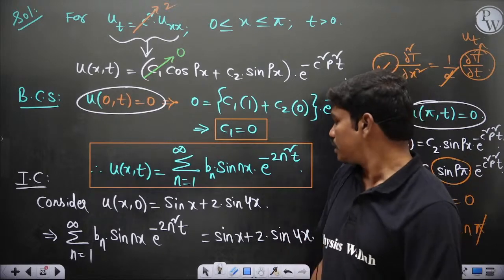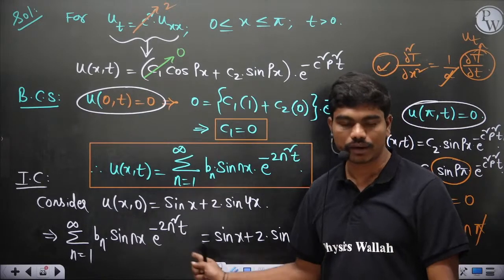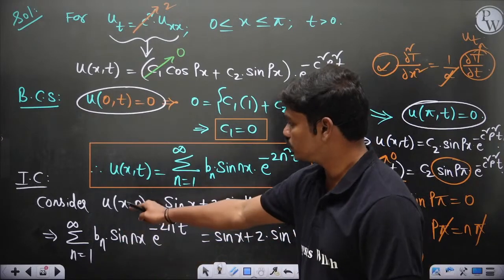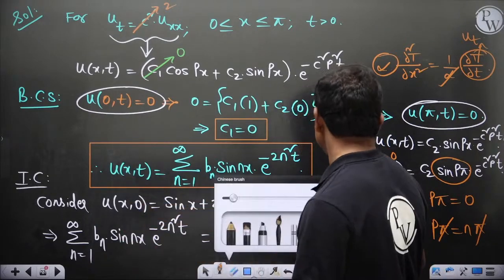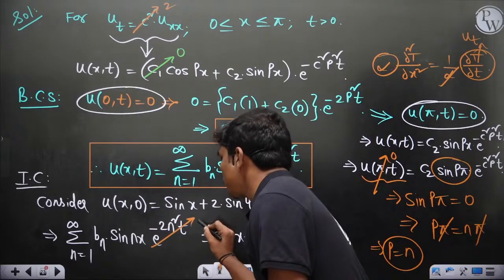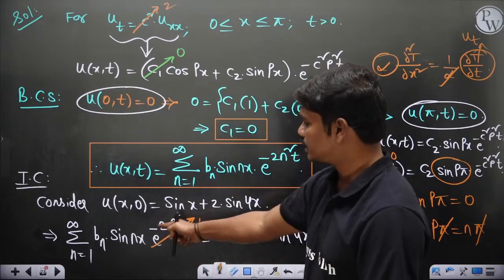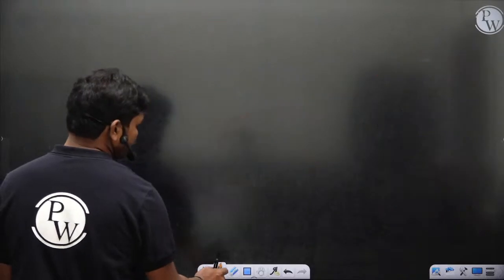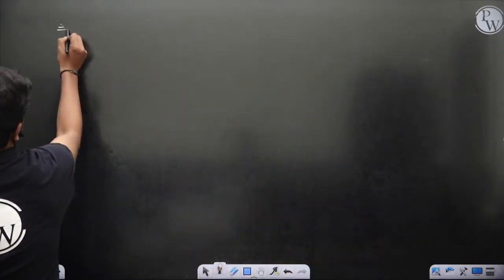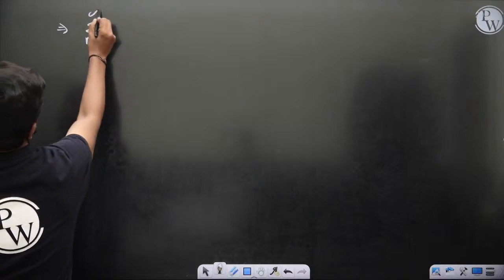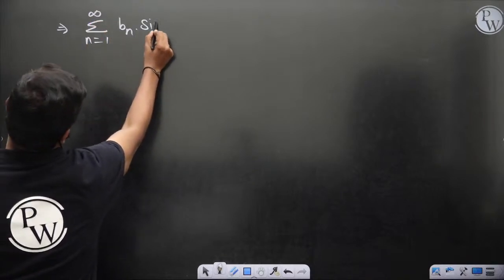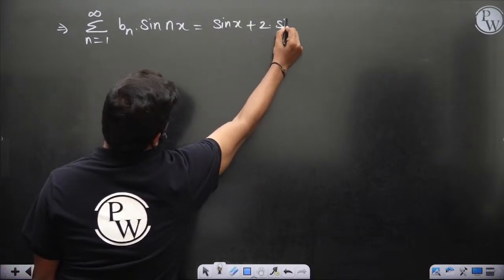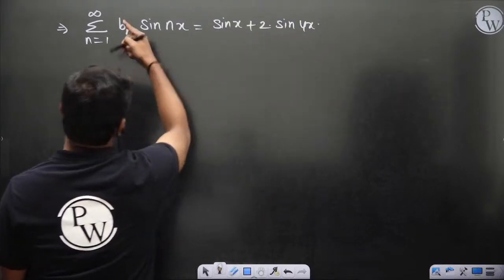Clear? So then if you compare this summation with this, first put t equal to 0, because u of x comma 0. If you put t equal to 0, this full term becomes 1. Why? For any value of n, this becomes e power 0, which is 1. So you have summation n equal to 1 to infinity bn sin nx is equal to sin x plus 2 sin 4x. So what does this tell you?